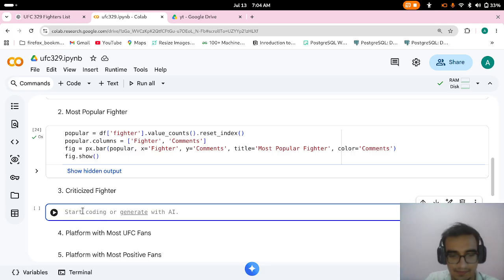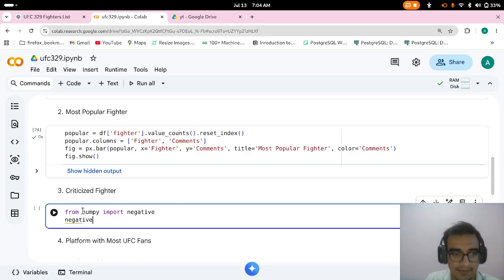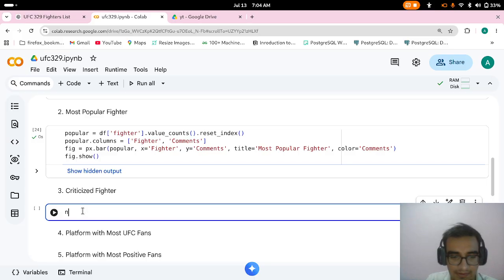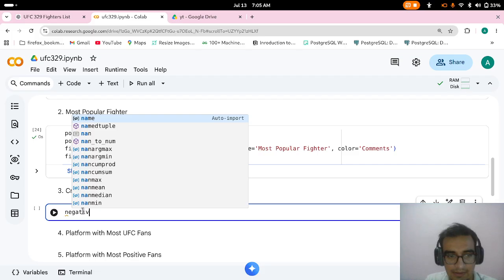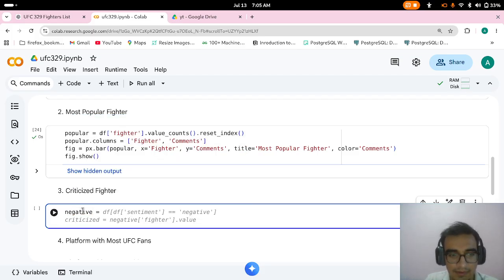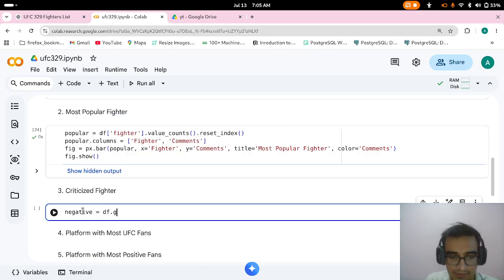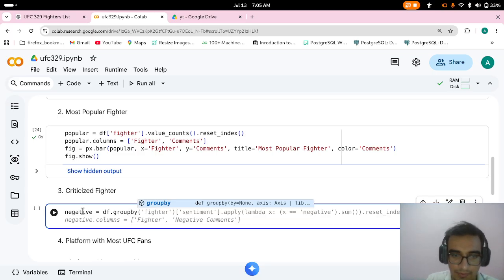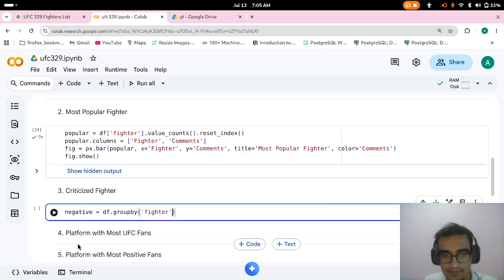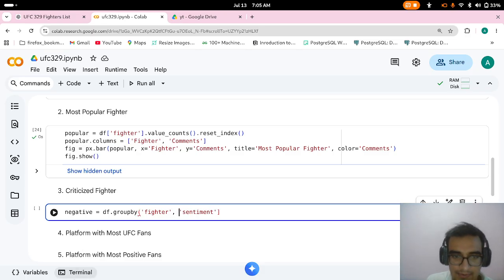So we do negative, data frame dot groupby, we are doing, and I am finding fighters whose sentiments, groupby. Let me see. I am finding fighters.